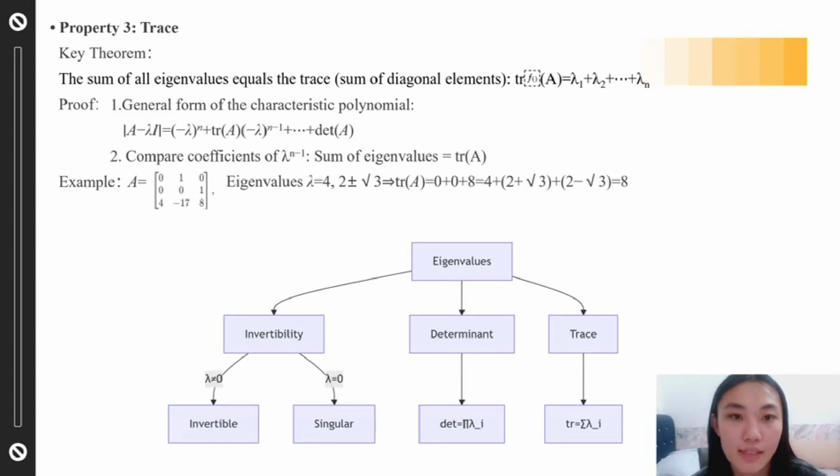This works because of the structure of the characteristic polynomial. For example, if the eigenvalues are 4, 2 plus the square root of 3, and 2 minus the square root of 3, the trace is 4 plus 2 plus 2, which equals 8. So with eigenvalues alone, we can assess whether a matrix is invertible, compute its determinant, and confirm its trace.